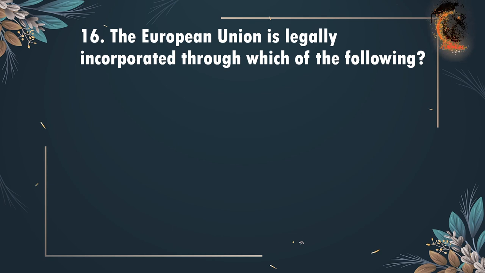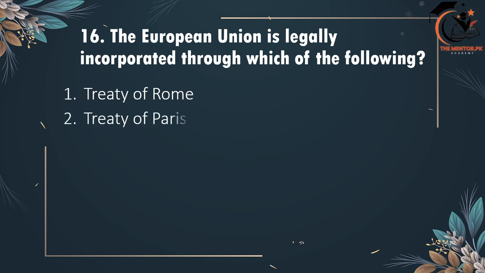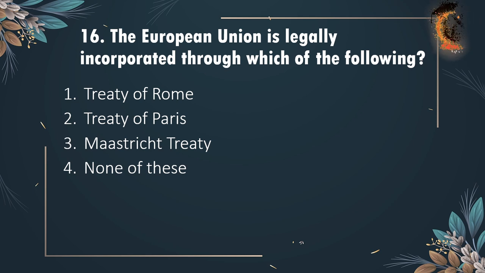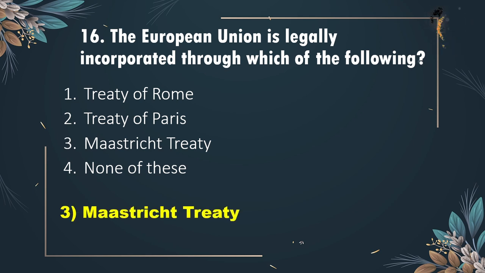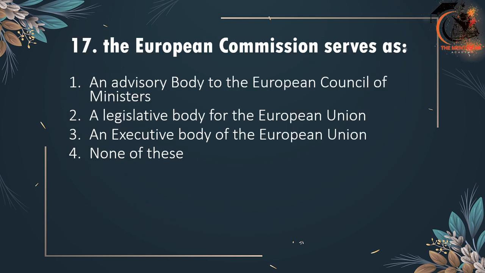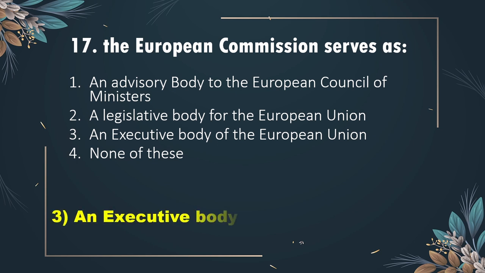16th is, the European Union is legally incorporated through which of the following? The Treaty of Rome, Treaty of Paris, Maastricht Treaty or none of these. The correct option is option 3, Maastricht Treaty. 17th is, the European Commission serves as an advisory body to the European Council of Ministers, a legislative body for the European Union, an executive body of the European Union, or none of these? The correct option is option 3, an executive body of the European Union.